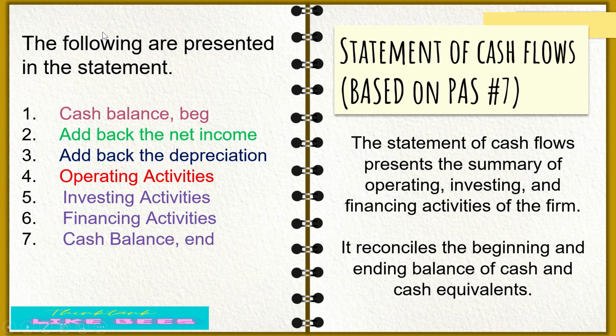Okay? So for operating activities, you need to include the current asset and current liabilities transactions. Okay? If there are any differences between the current assets and current liabilities, we need to put them under operating activities. Okay? Any transaction with regard to non-current assets is put in your investing activities. And any transaction under non-current liabilities is put in the financing activities.